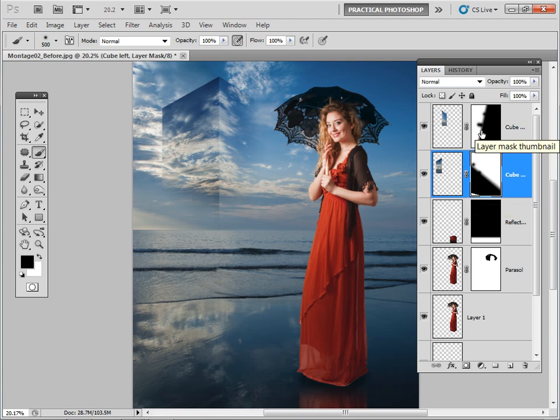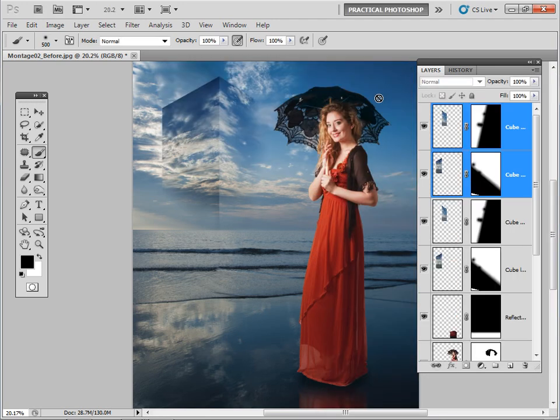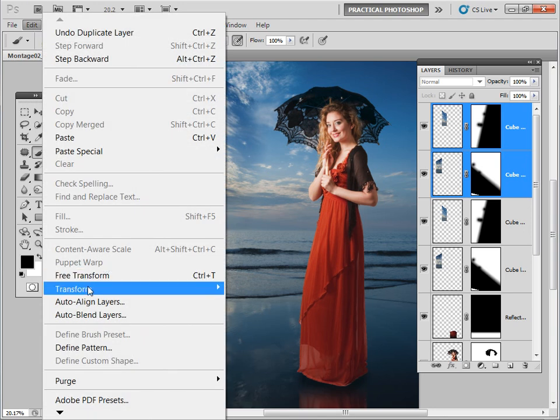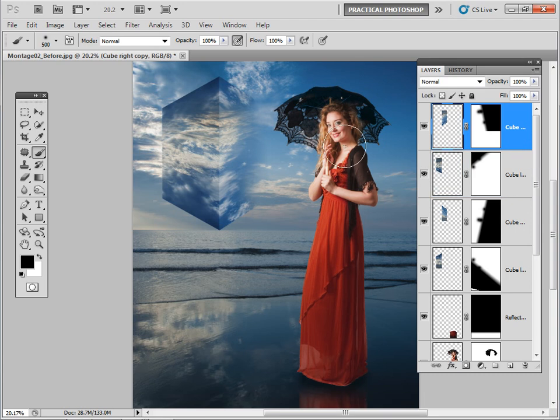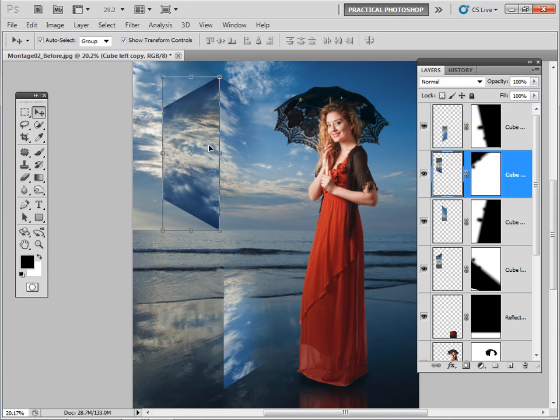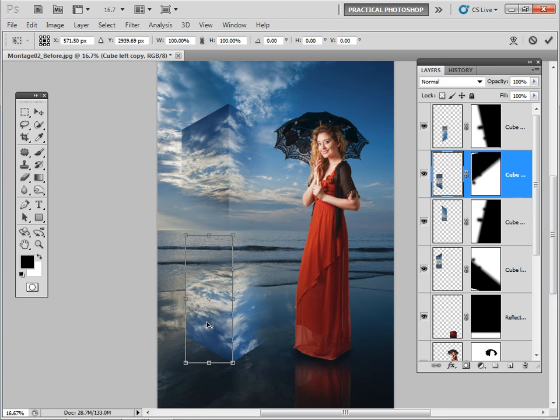Okay, for the last stage in creating this, we're also going to highlight both these layers by holding Shift and highlighting them both, and then we can just duplicate layers, click OK, and then we can go up and flip these as we did with the original reflection. So flip vertical, and then we have to do these one at a time. We can just move these down just to create a bit of a reflection in the sea.